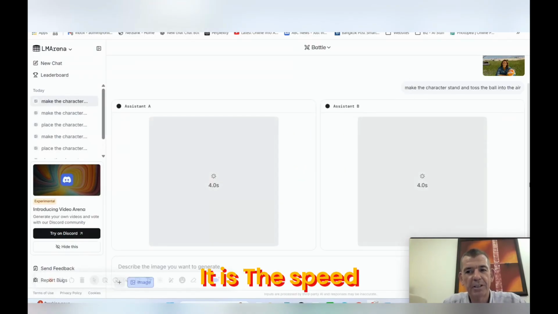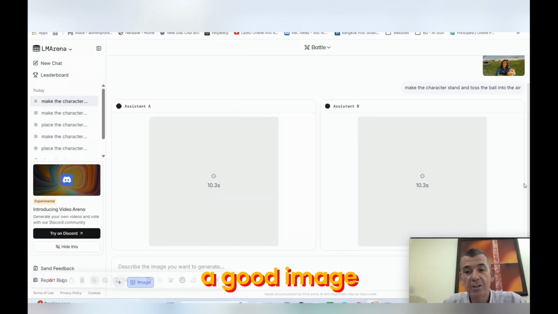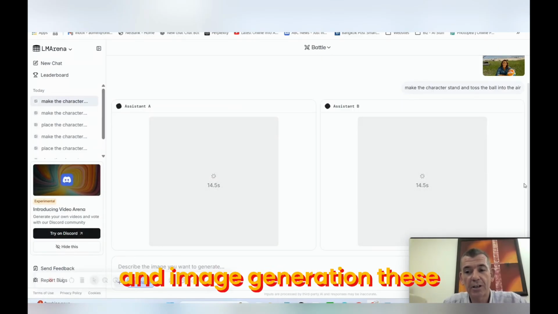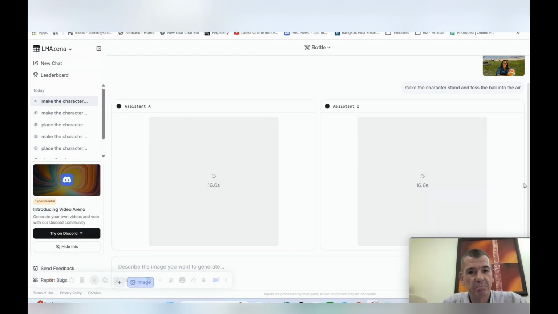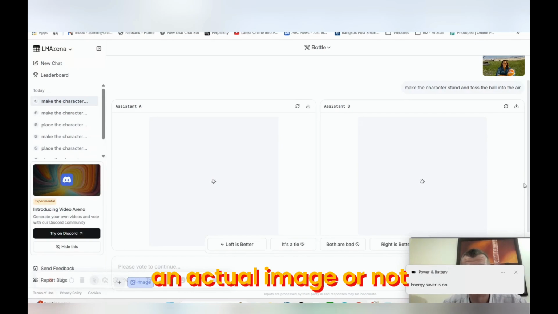The speed is phenomenal. It is really, really good. Considering, again, this is free. You can come in here and start creating, and you might fluke a good image. This certainly will generate a lot of images, and image generation these days has pretty well reached the point where you will not know whether it's an actual image or not.